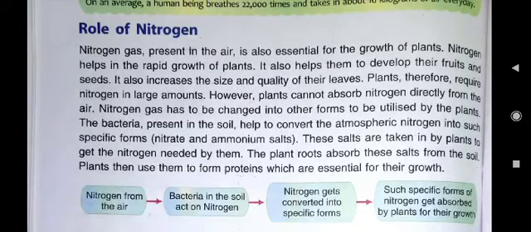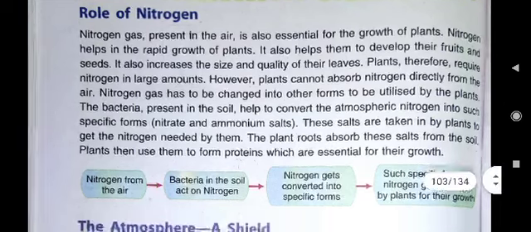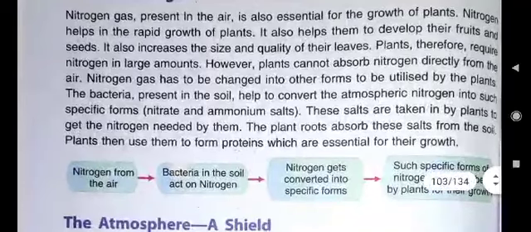Here in this paragraph, you just see what is written. Nitrogen gas present in the air is also essential for the growth of plants. Here, many points are written. You can frame the points. Many important things are written, that how nitrogen gas is useful for the plants.